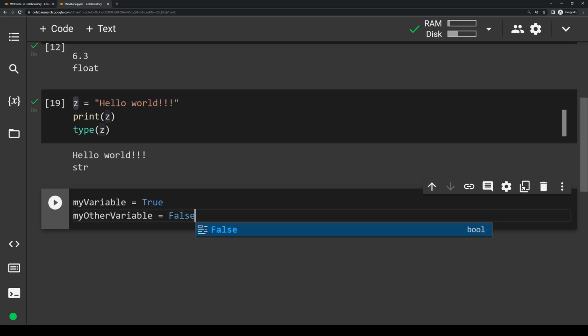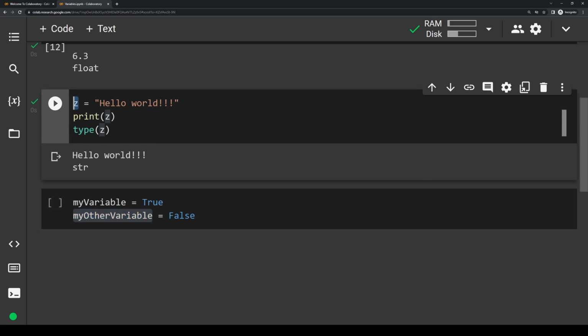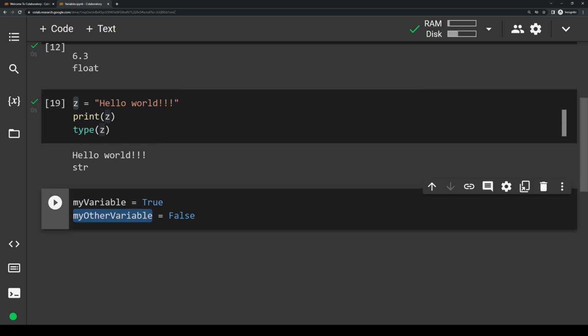And just a quick note, remember I said that variable names can be pretty much anything, so I'm just kind of making these names up as I go. I was using single letters up here just to save some time, but variable names can be whatever we want. So this first way here definitely comes in handy, and this is one way you can assign booleans. But the other way is to use something called logic operators. And logic operators are basically something that will evaluate to either true or false.